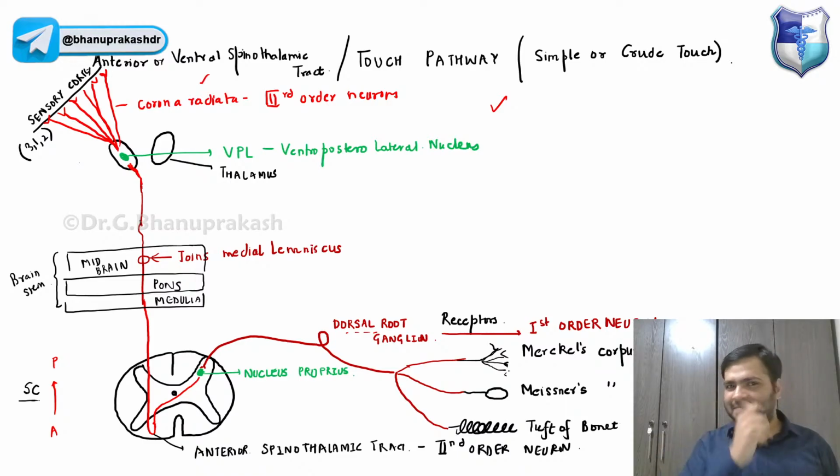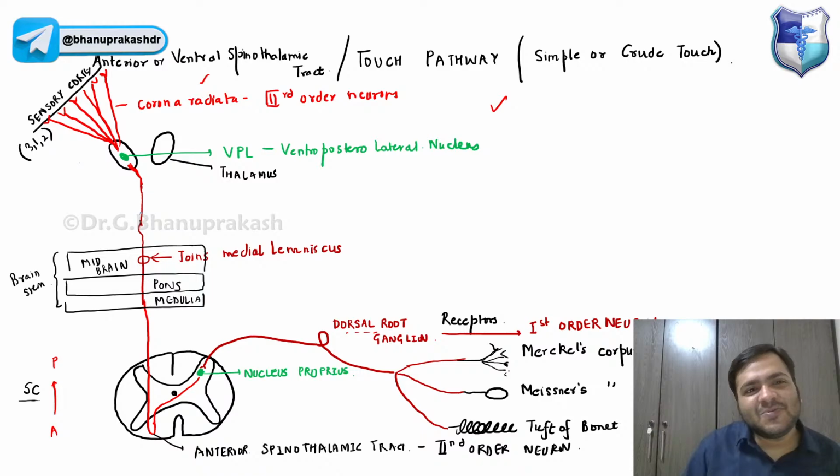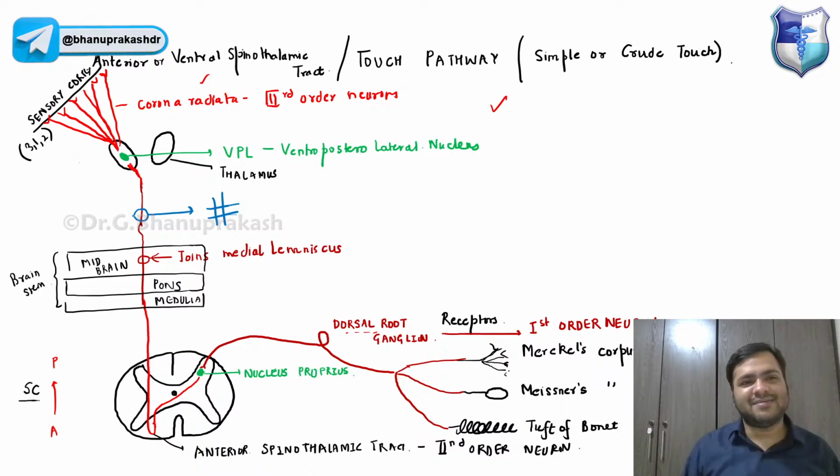Now, guys, let me ask you a question. If there is an injury to this part of the lemniscus, which part of the body will be affected? Let us suppose this is the left part.